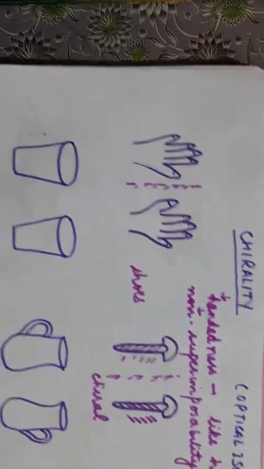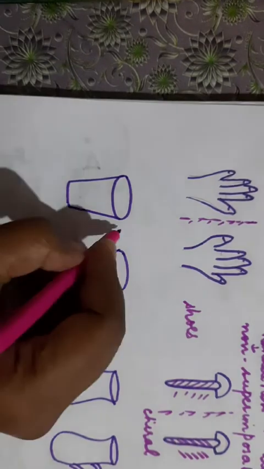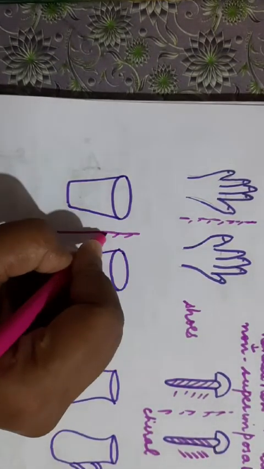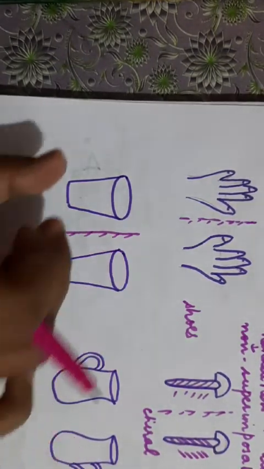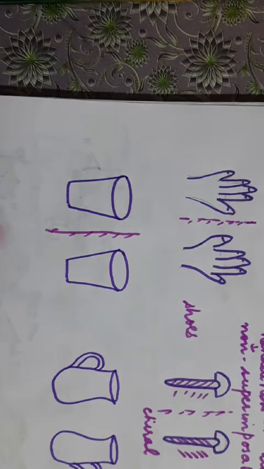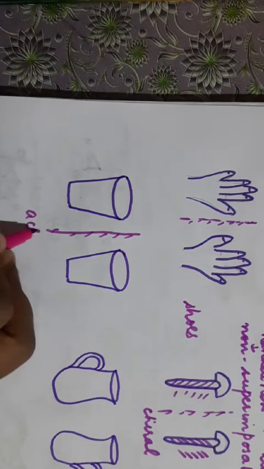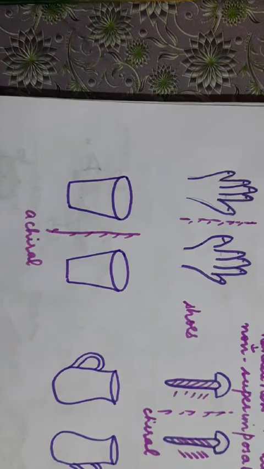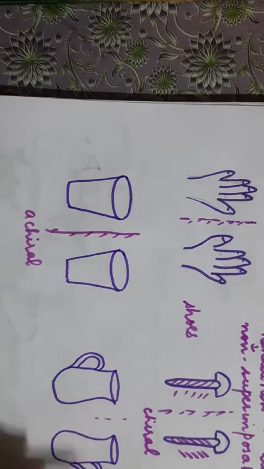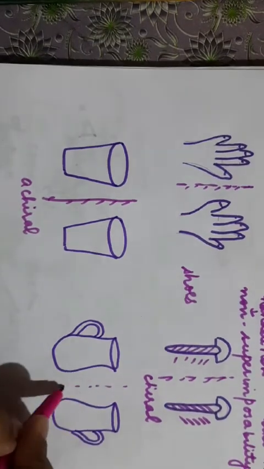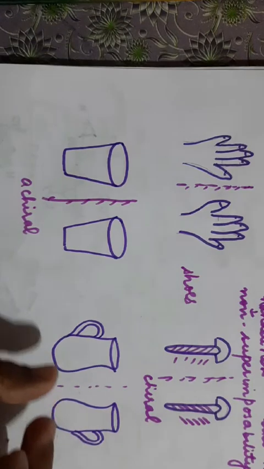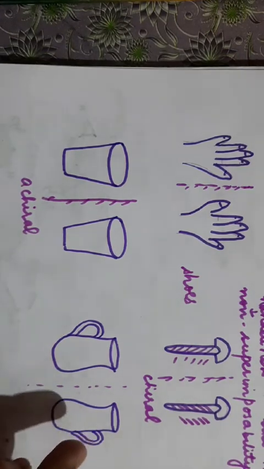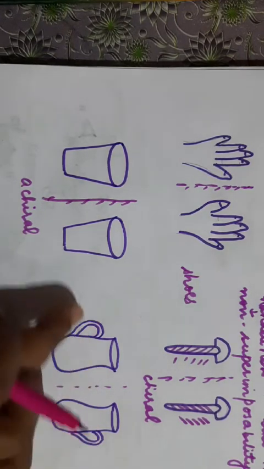Clear? Now coming to this figure, if you place a mirror in between them, these are glass tumblers. If you pick one up and superimpose it, it will superimpose. Means they are achiral objects. Now see this another example. Jugs. If you pick this jug and place it over this, it has two different designs on both the sides.